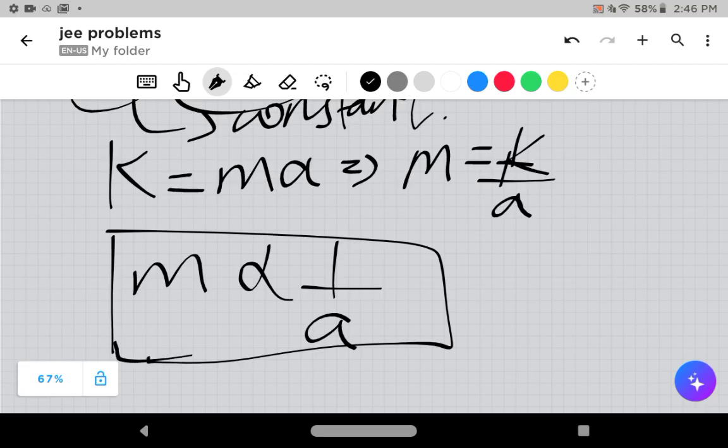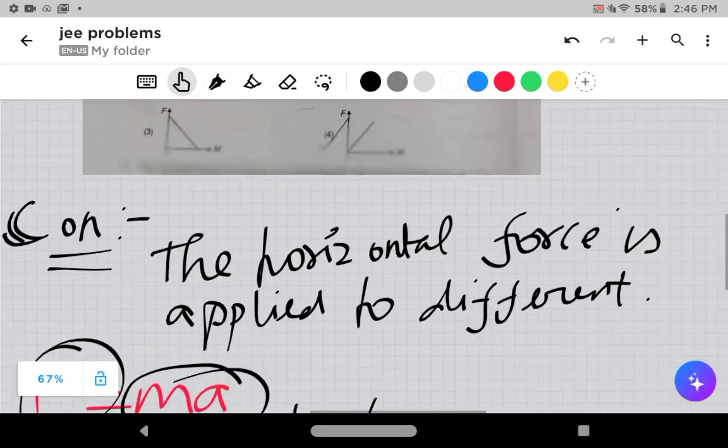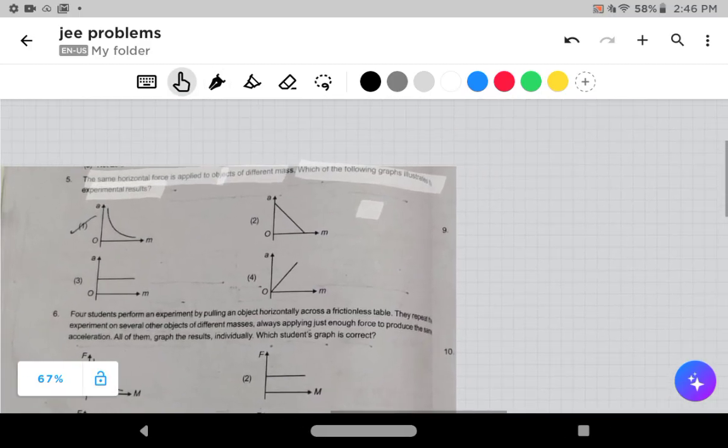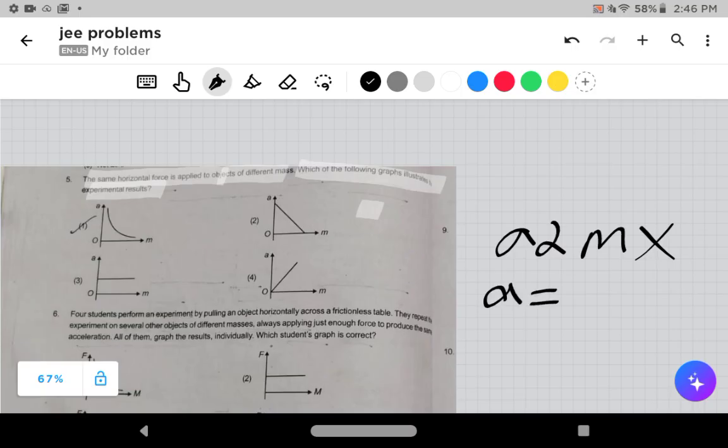Why don't you think the question got completed? Now let's go to the graphs and just infer what the graphs given are. First, option D. So it's a straight line graph. It means directly proportional, A is directly proportional to M. That is not our case. In this case, they have given that A is constant.